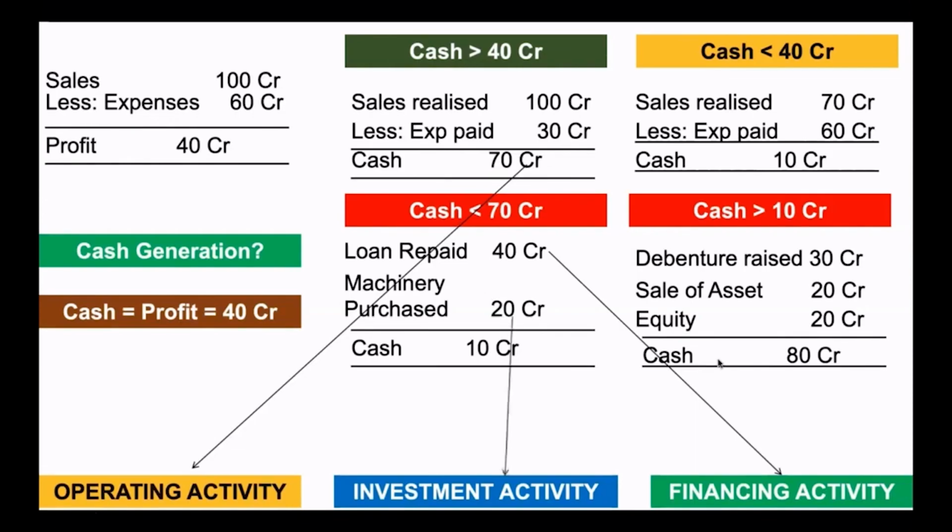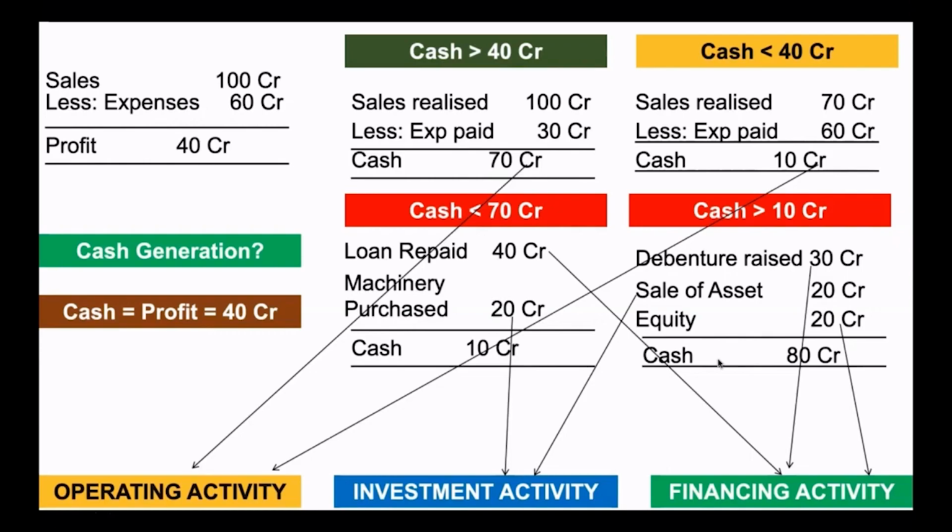Look at this machinery purchase, 20 crore. They are investing their money. It's an investment activity. Whereas this debenture of 30 crore money coming in is the result of financing activity. And they have sold assets, 20 crore. They are disposing of their investments, a result of investment activity. Whereas this equity 20 crore which had come in is a result of financing activity. And finally the 10 crore cash is a result of operating activity.